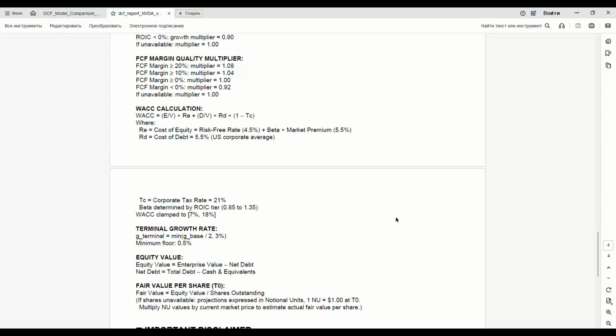Every DCF report on duelstocks.com shows the full methodology. Every formula, every adjustment. You can see exactly why the number came out the way it did. That transparency is the point.